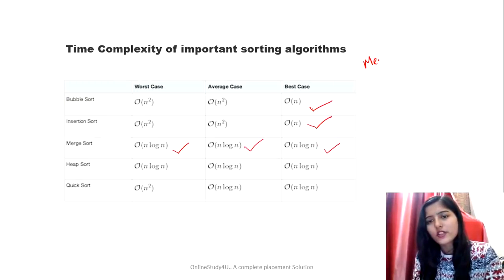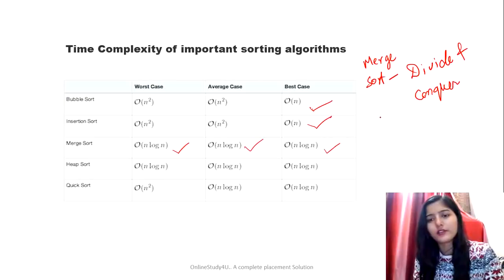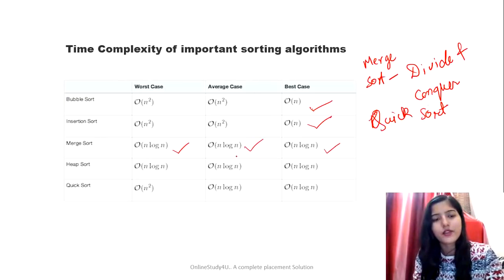Merge sort is based on which strategy? Divide and conquer, right? They may ask you, even in the interview itself, that merge sort is based on which strategy, so divide and conquer. Even quick sort is also based on divide and conquer. So make sure that you are aware of these small concepts. That is very, very important.